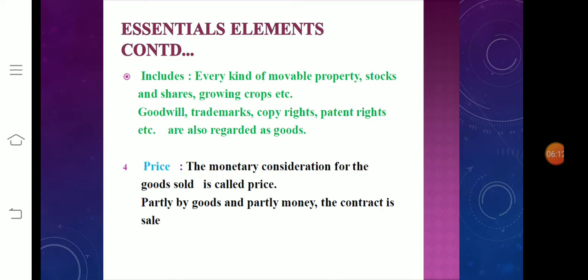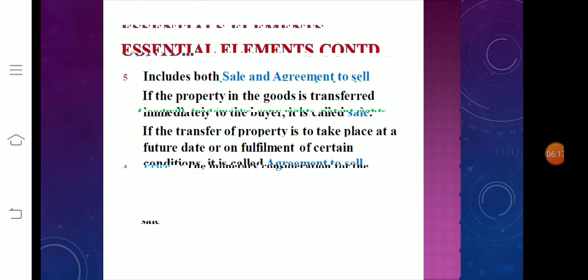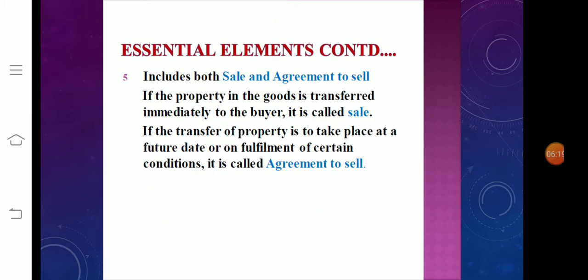Then finally, it includes both sale and agreement to sell. If the property in the goods is transferred immediately to the buyer, it is known as sale. If the transfer of property is to take place at a future date or on fulfillment of certain conditions, it is known as agreement to sell.